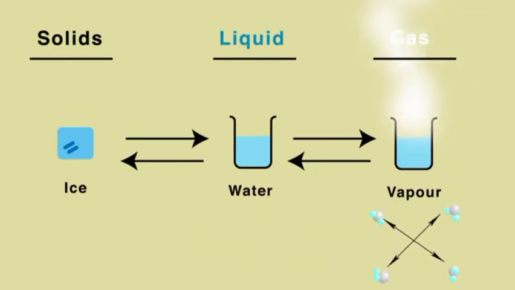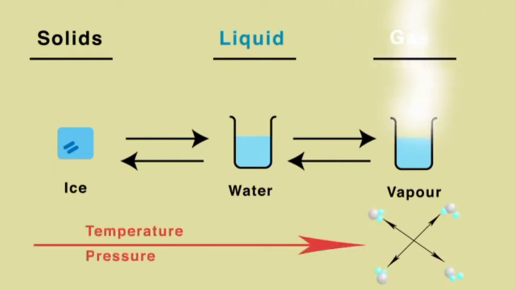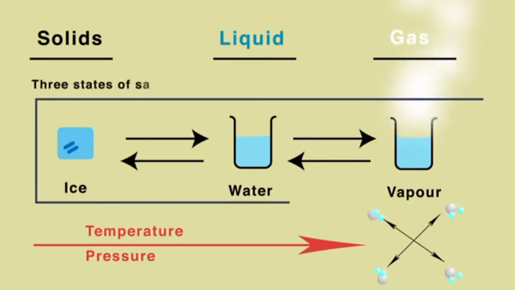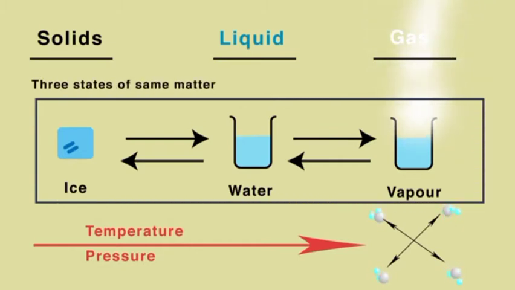The interparticle distance can be changed by changing either the temperature or the pressure. Let us first see how matter changes its state on change in temperature. We know that ice, water, and water vapor are the three states of the same matter. We do a simple activity to understand the process of change of state of water.